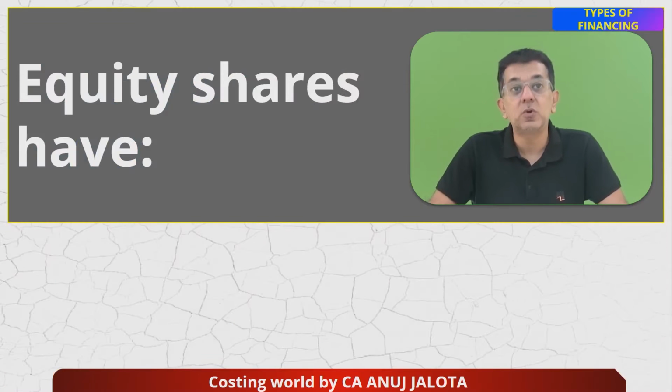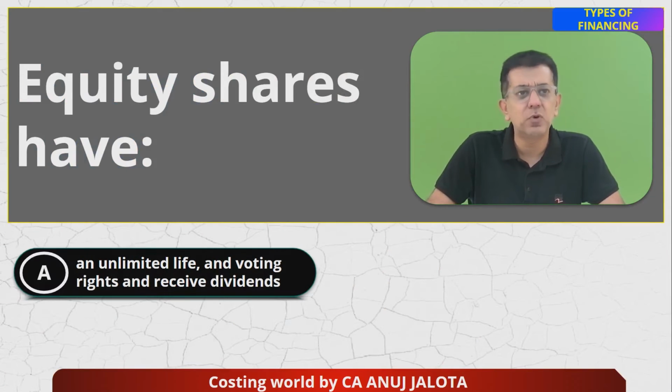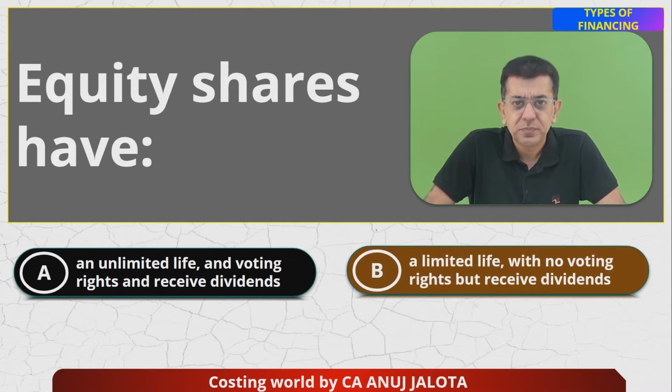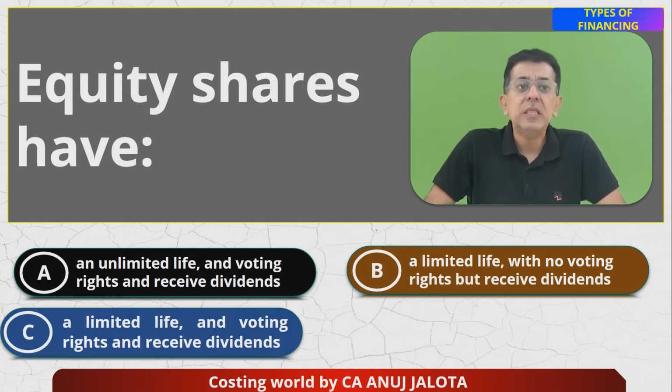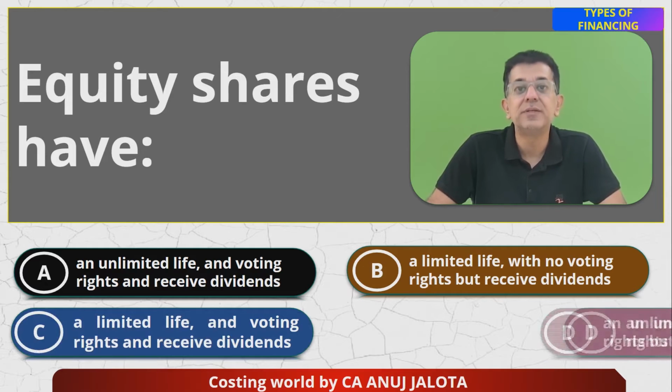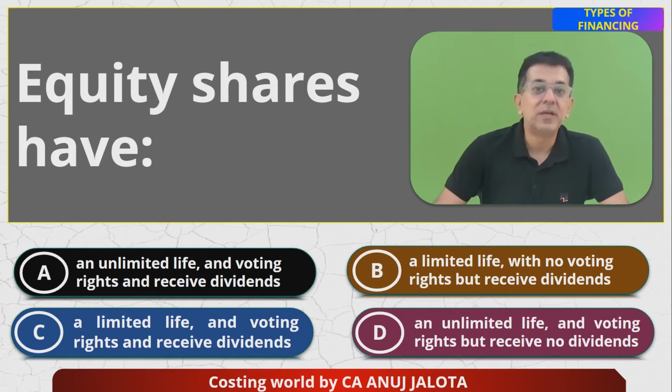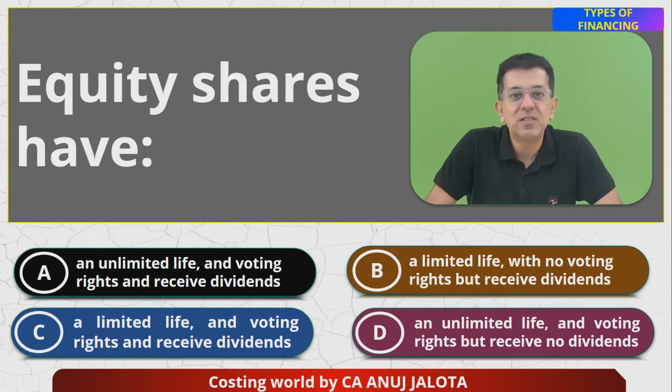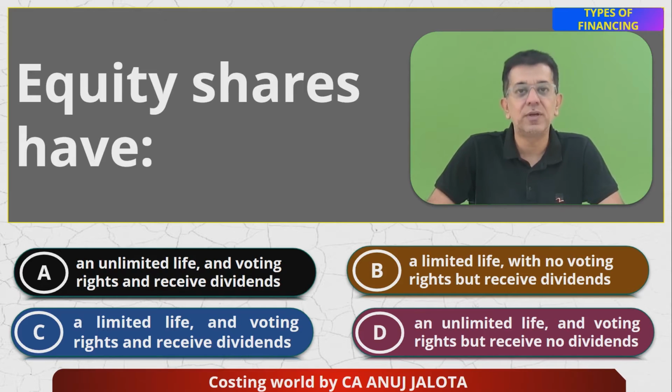Let's start it off. The question for today: equity shares have, option one, an unlimited life, voting rights and receive dividends. Second, a limited life with no voting rights, but receive dividends. The third one, a limited life, voting rights and receive dividends. Lastly, an unlimited life, voting rights and receive no dividends. Now this is a basic question. Even if you are in the 11th or 12th standard, I think you will be able to answer. So comment right now.